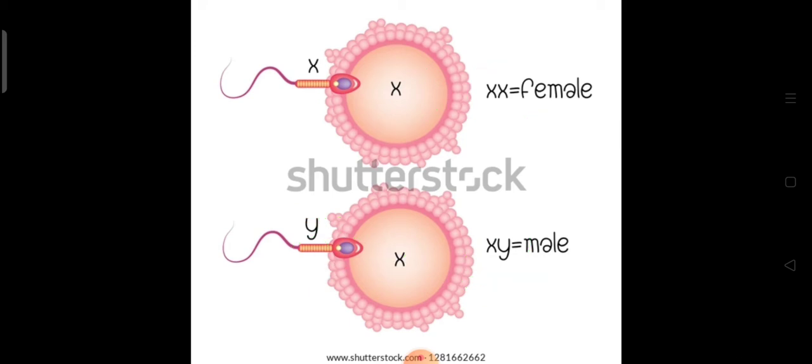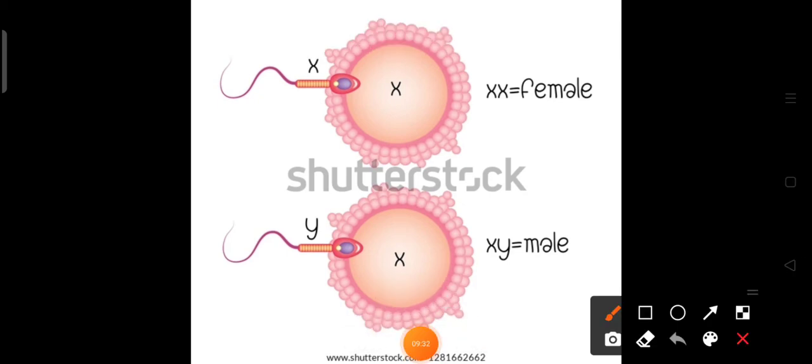Clear, students? So ultimately in our society, normally the females are being blamed for the sex determination, whereas it is actually the male who is responsible for the sex determination of a kid or of an offspring. Because if the sperm from the male carries the X chromosome and fuses with the ova, the offspring is supposed to be a girl.